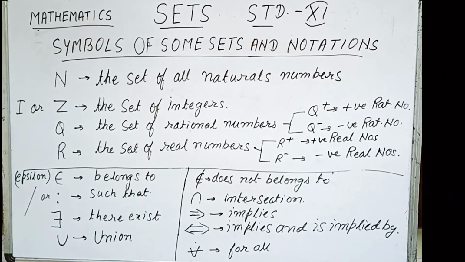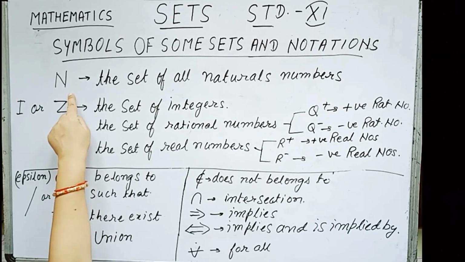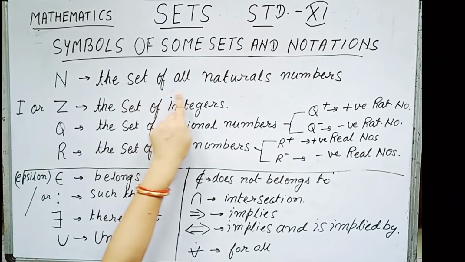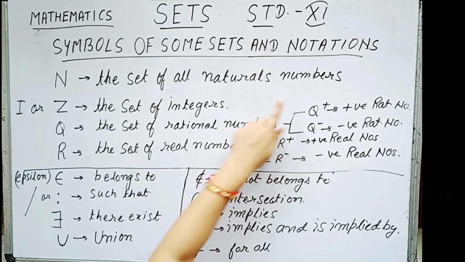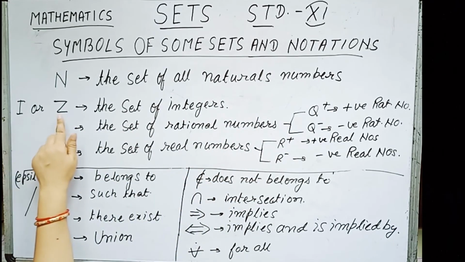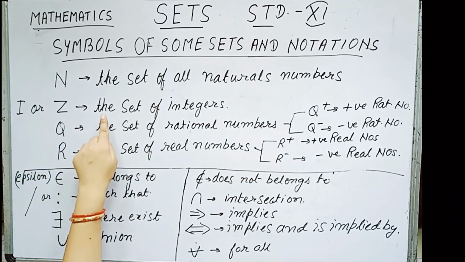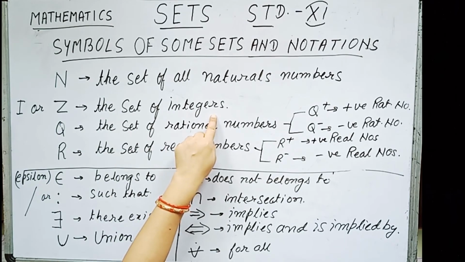Now children, before going to the definitions of sets and its other applications, let us first know symbols of some sets and other notations. Capital N stands for the set of all natural numbers. Capital I or capital Z stands for the set of integers.